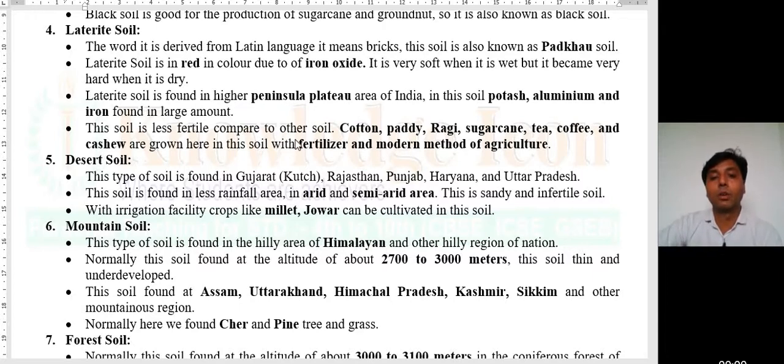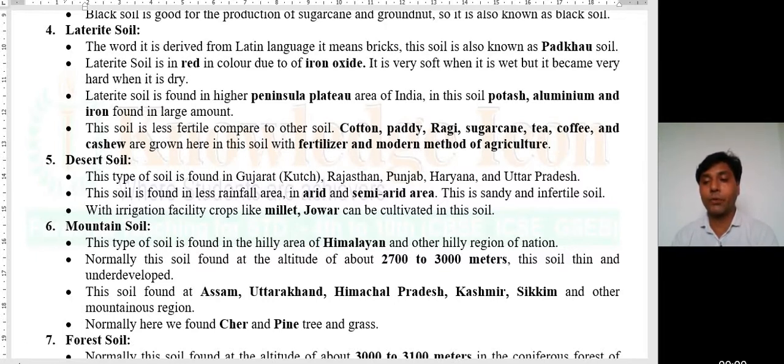But with the help of fertilizer and modern methods of agriculture, we can grow cotton, paddy, ragi, sugarcane, tea, coffee, and cashew. Dear students, you can grow all types of crops in every soil, but you need proper fertilizer and proper methods of agriculture.